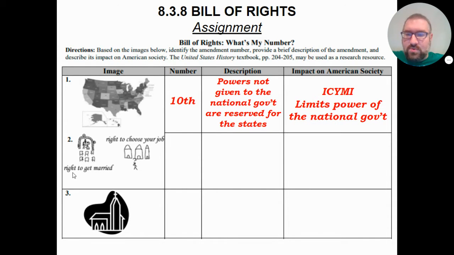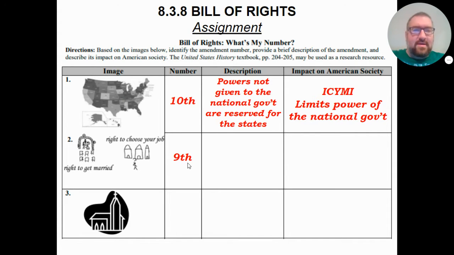So from there, we get this one, the right to get married and the right to choose your job. Now, the problem is that if you go looking through the Perfect Study Guide, for instance, you're not going to be able to find the answer. So how do you find the answer? Well, when you go through it, you will see that this is actually referring to the Ninth Amendment.